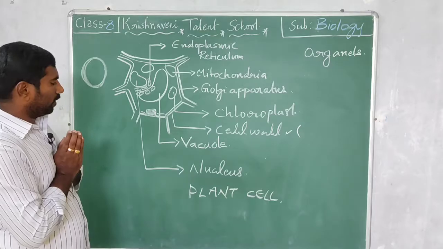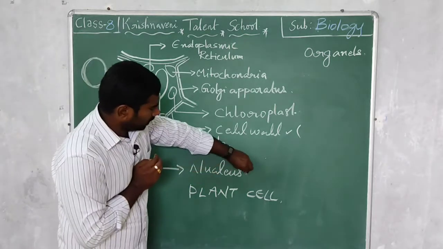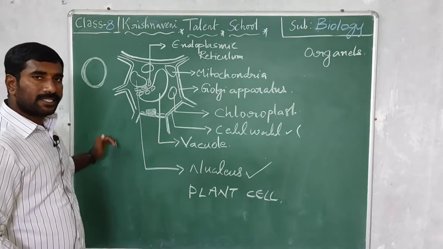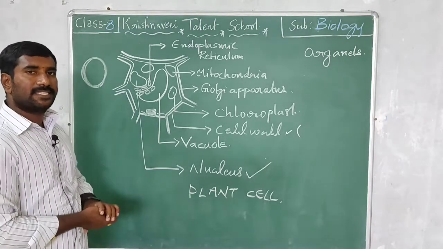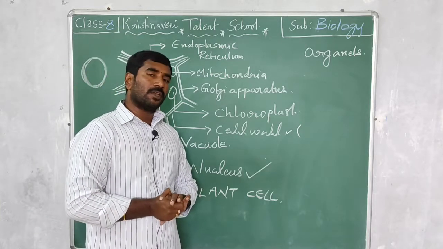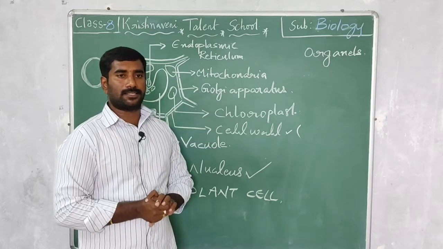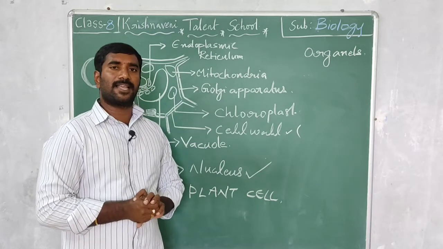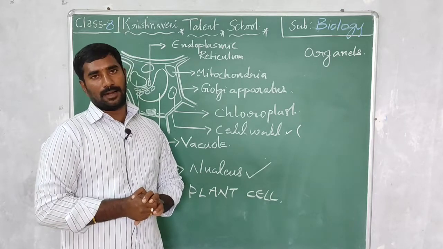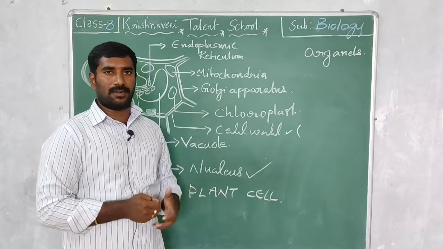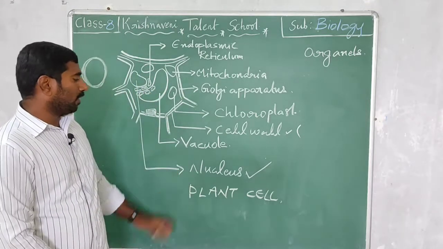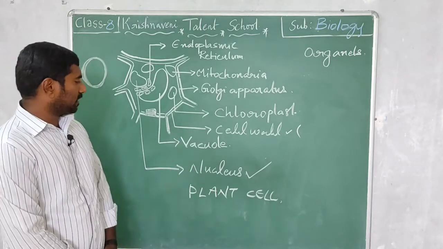Now let's come to the nucleus. The nucleus is the central part present in a cell. What is the function of the nucleus? The nucleus controls the cell body, like our brain controls ourselves. In the same way, the nucleus controls the cell body. Now the nucleus function is completed.